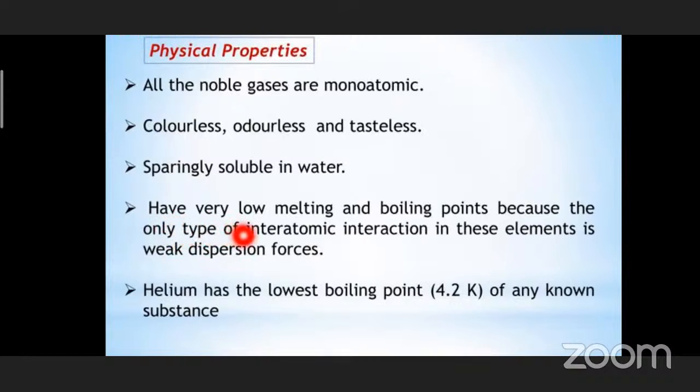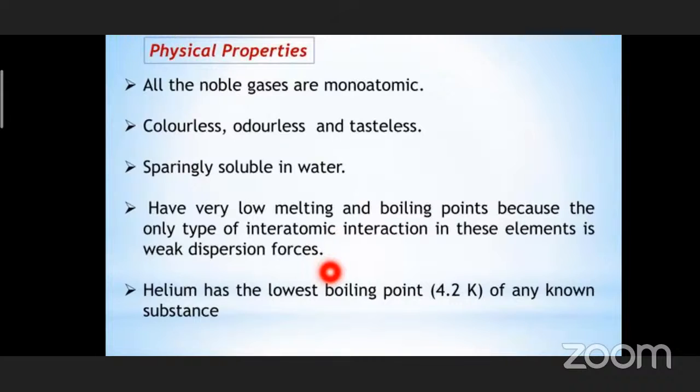They have very low melting points and boiling points, because the only type of interatomic attraction in these elements is weak dispersion forces. That means, in between the molecules, we see the attractive forces.